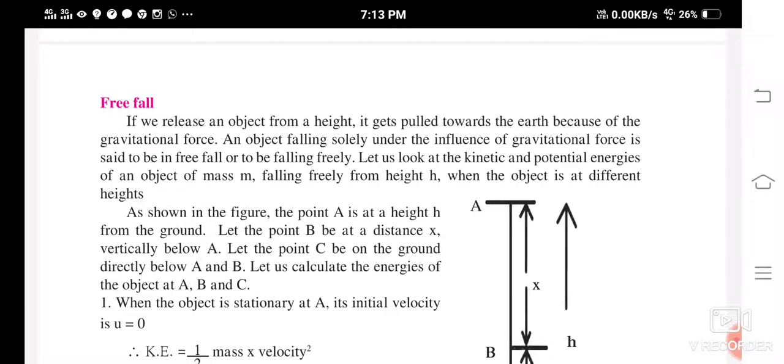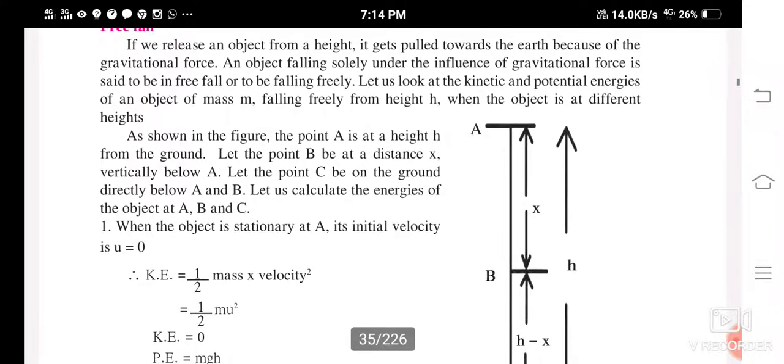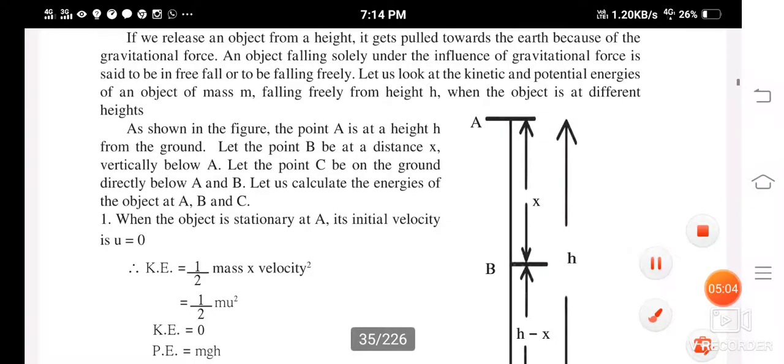Let us look at the kinetic and potential energies of an object of mass m falling freely from height h when the object is at different heights. So the object has mass m and it is going to fall freely from height h.